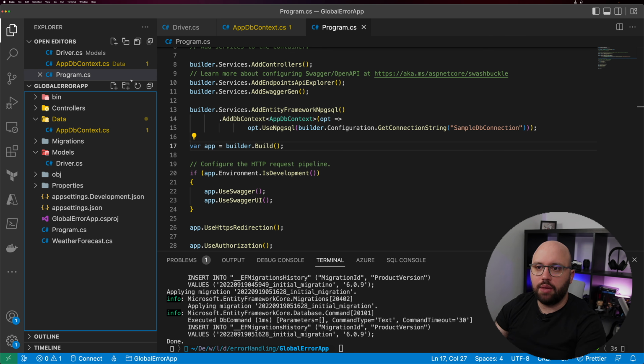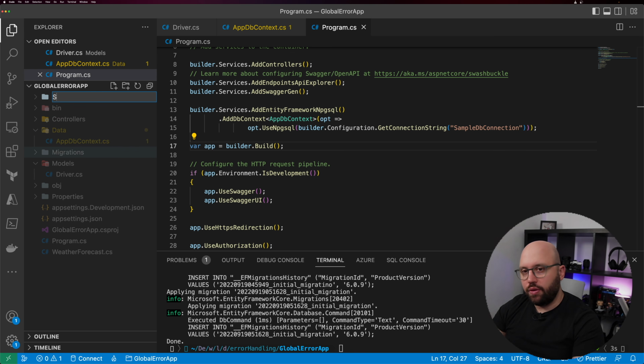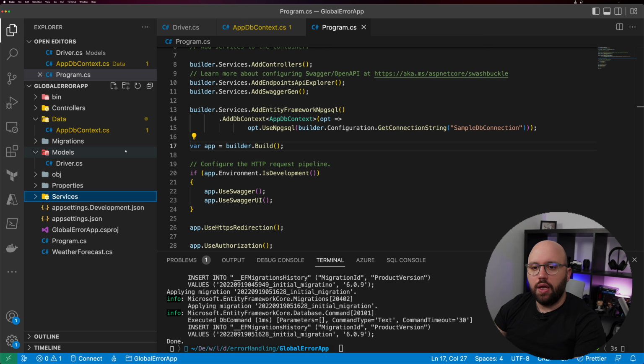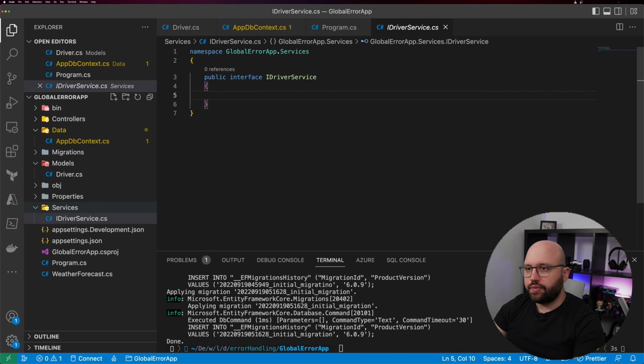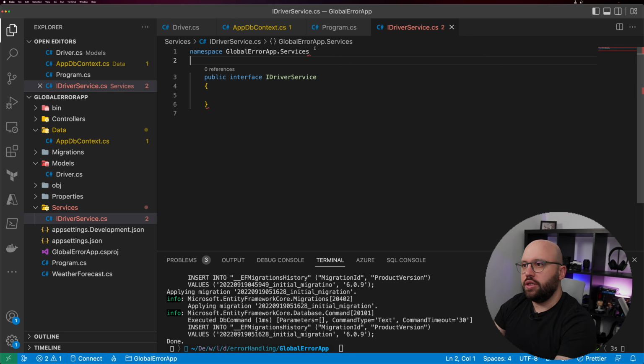So now that I've made sure that my database has been created successfully and the table has been migrated there, the next step is for me to create the services that will communicate with my database. Inside my root directory, I'm going to create a new folder and call it services. It's going to be very simple. I'm going to create first an interface, and then an implementation of that interface. So it's going to be the driver service, the first interface, the only interface actually.